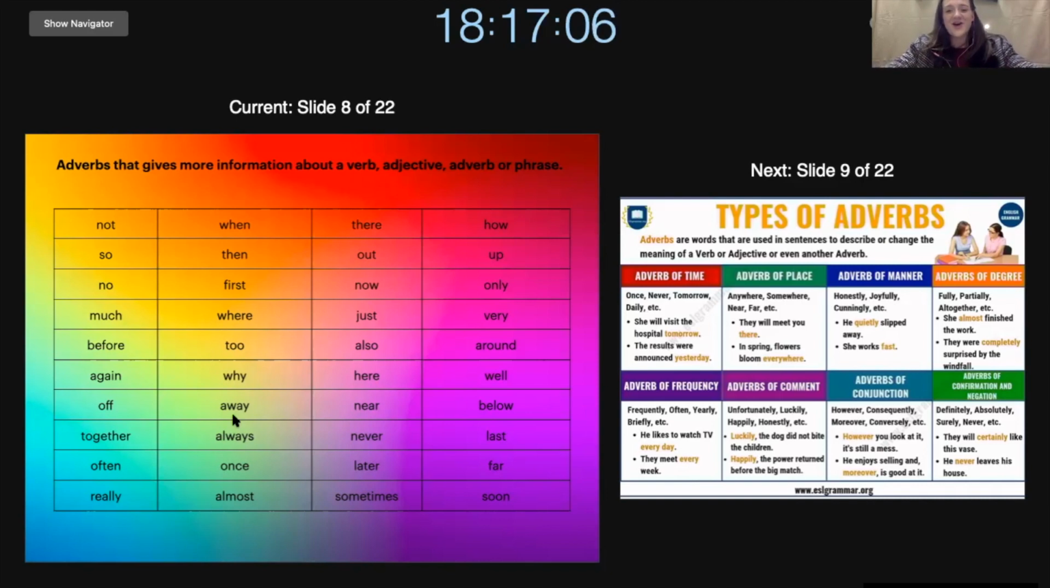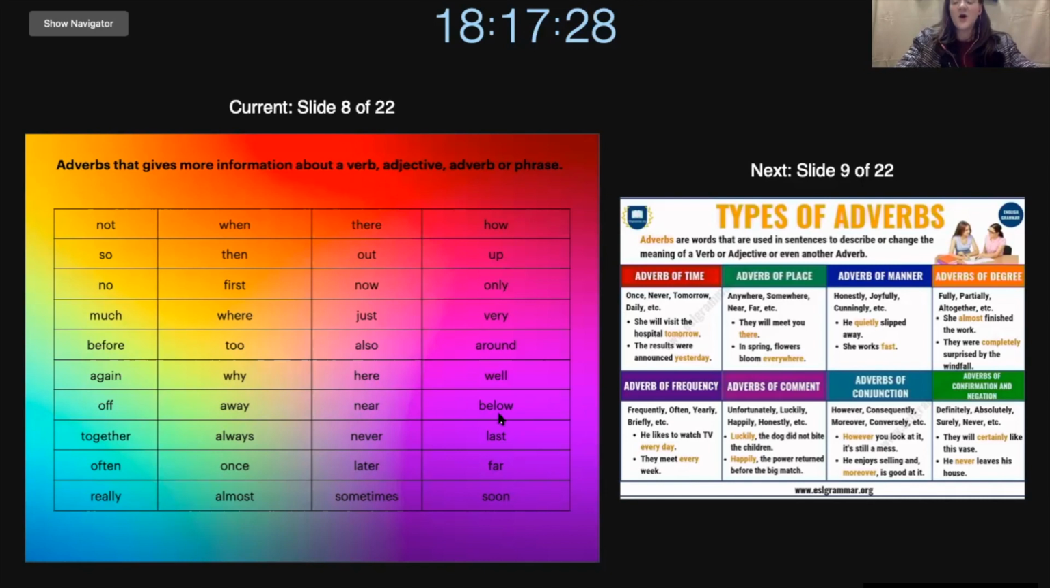When you are going on holiday, you are going away. So you are leaving your house. You're going to a different place. Then we also have near. So if I'm sitting here, I am a certain distance from my camera. But if I do this, then I am near my camera.